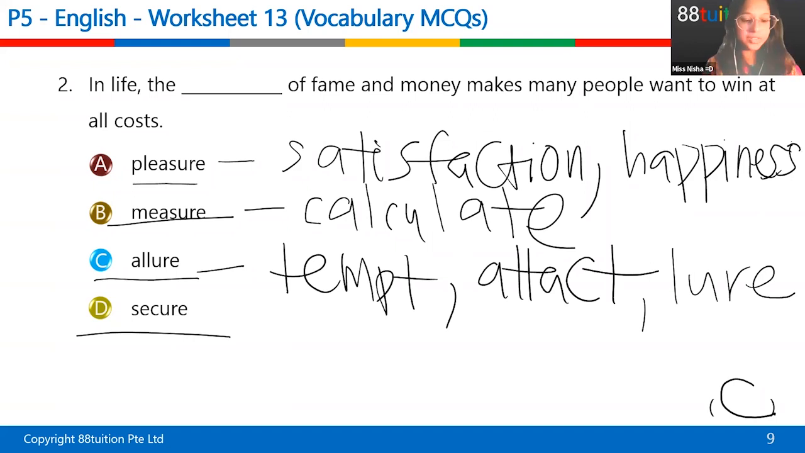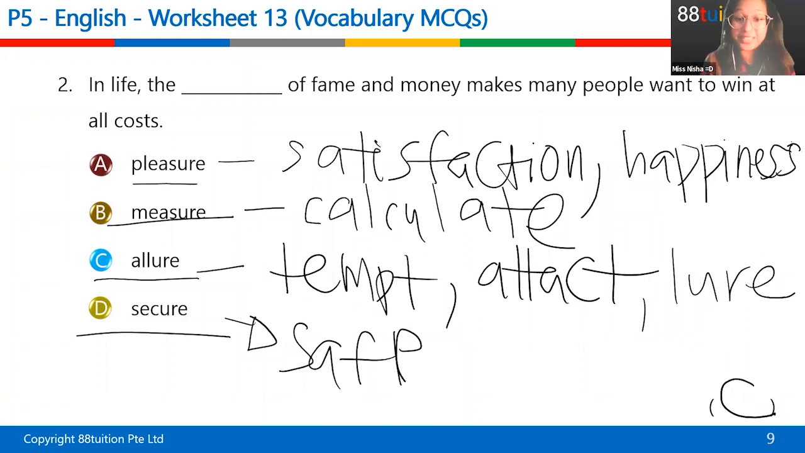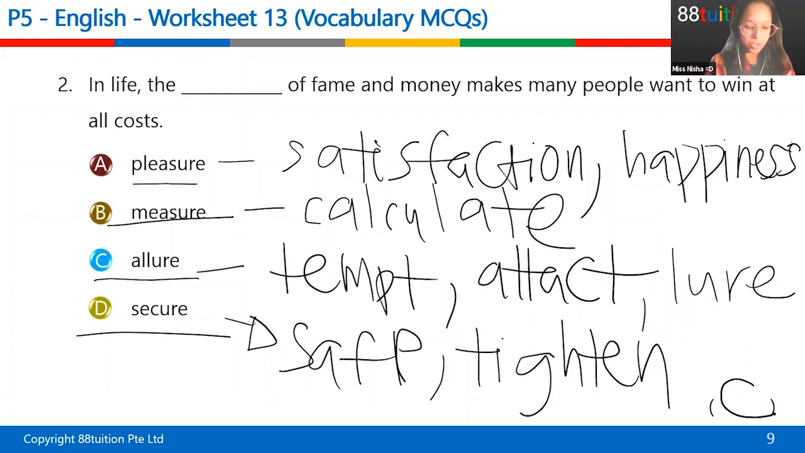And what does secure mean? Please be safe and secure. These words are always used together, right? Secure means safe. And of course, please secure your seatbelt means please tighten the seatbelt. So that's what those words mean. So now that you know the meaning of the words, can you please tell me what's the answer to this question?